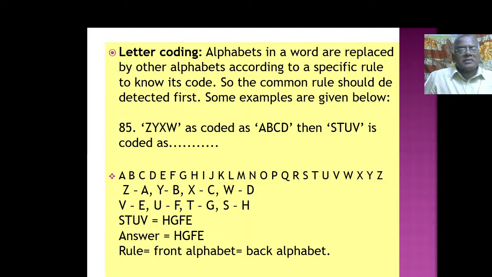Z, Y, X, W is coded as ABCD. Then STUV is coded as what? As I already told you, put the alphabet. Write the alphabet first, ABCD up to Z. Now, just see, Z, Y, X, W is replaced with the ABCD. So Z goes to A, Y goes to B, X goes to C, and then W goes to D. இதில் பார்த்தீங்கன்னா உங்களுக்கே தெரியும்.